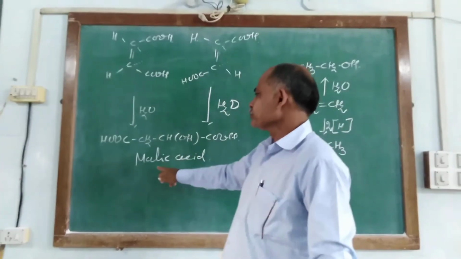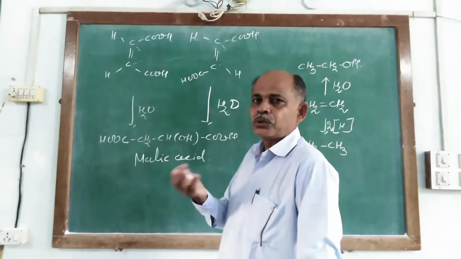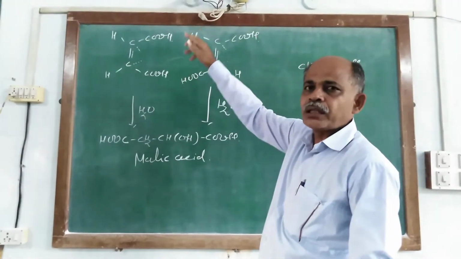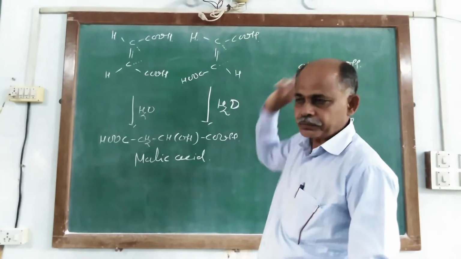So here is the second evidence to prove the double bond, the two carboxylic groups, and the similar position of the double bond.